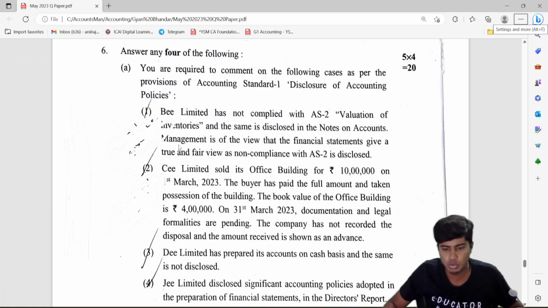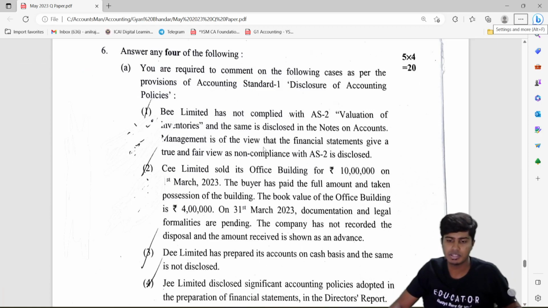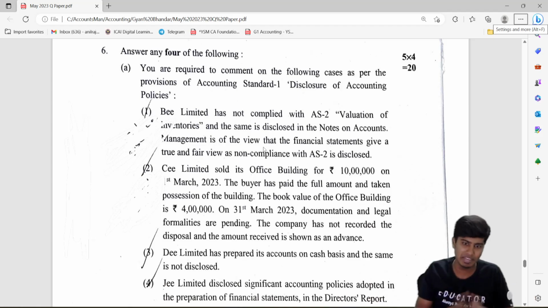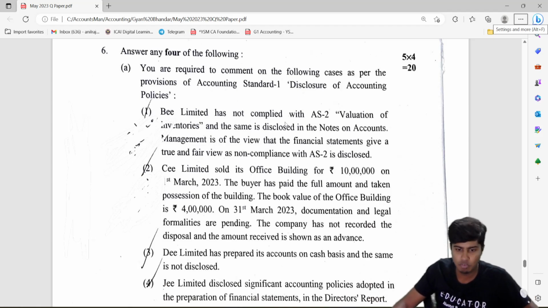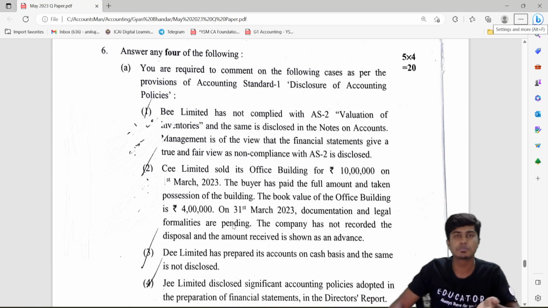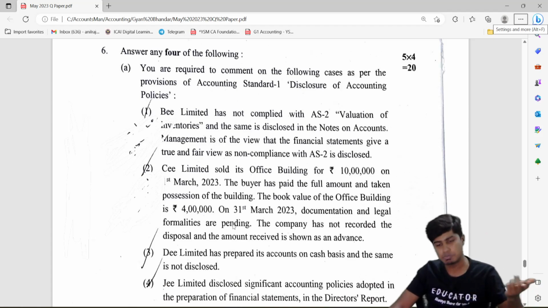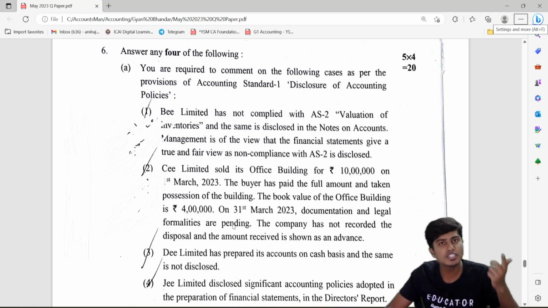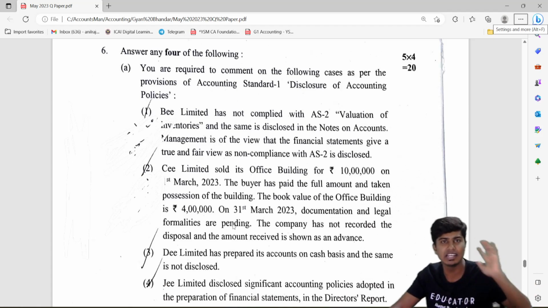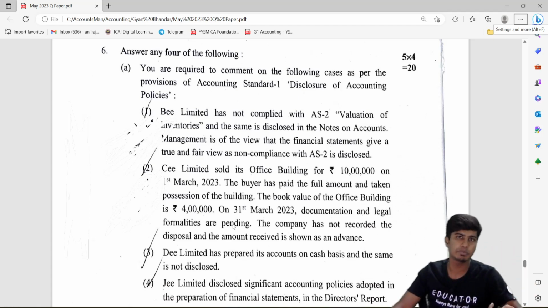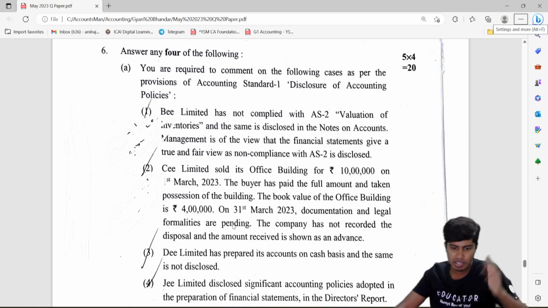Number 1 is on disclosure requirements. So the first one they have said is disclose. They have not complied with AS 2. Mere disclosure is not a remedy. You would have to comply with it. So that's the statement that you would write for the first one. Second one is about the position of building, book value of the building, documentation. So it is based on substance over form. The asset is purchased. Now the asset is sold, consideration is received, just the legal documents are pending. So you should go by substance over form and accrual system and record it. They have forgotten to write it, they have written it as advance, which is wrong.